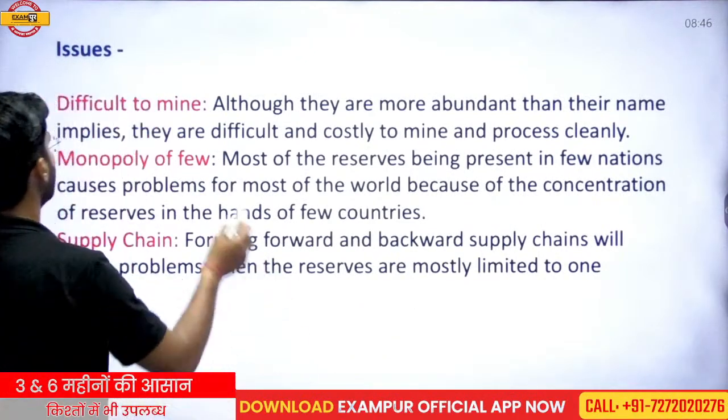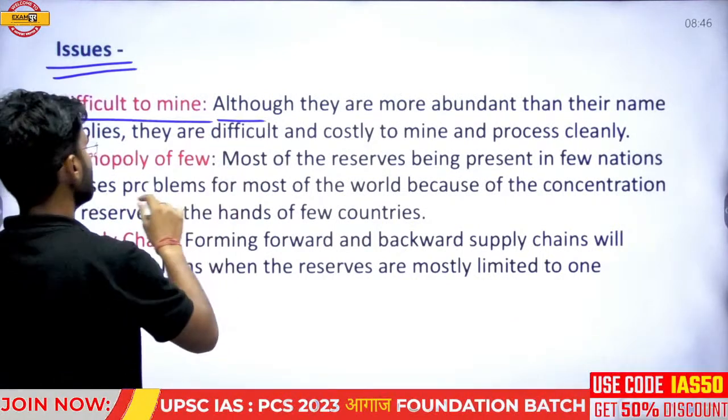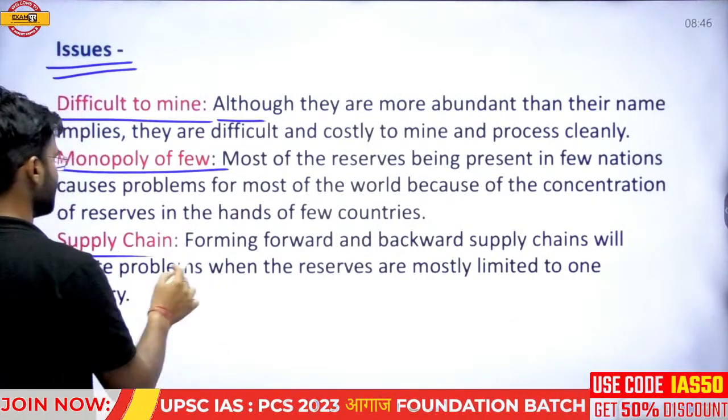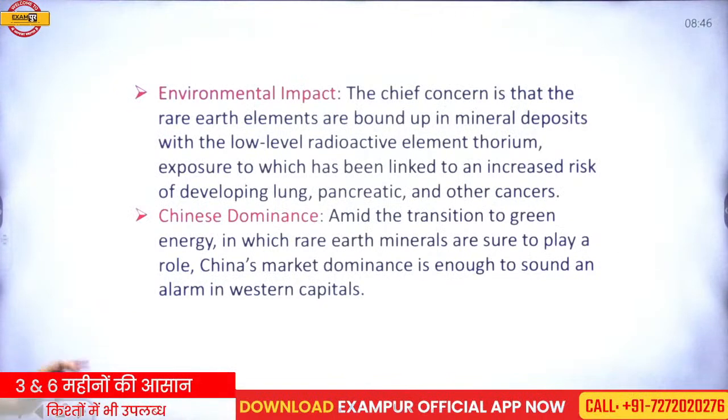Those are the challenges. And now, what are the issues before India? Difficult to mine, monopoly of a few, and the supply chain. Okay, so these are the issues or the challenges.